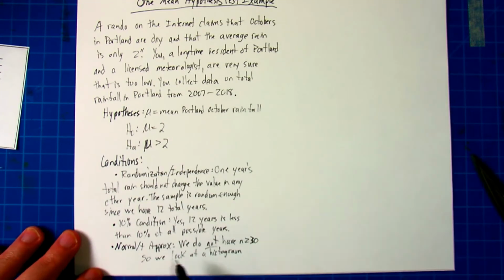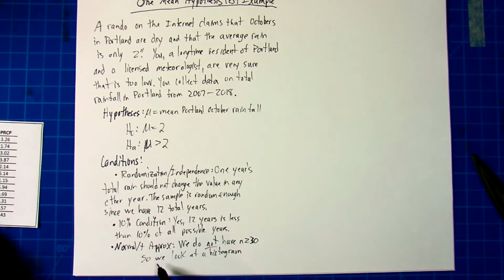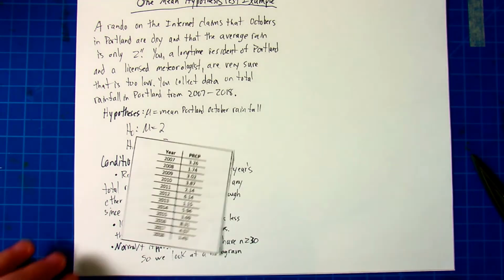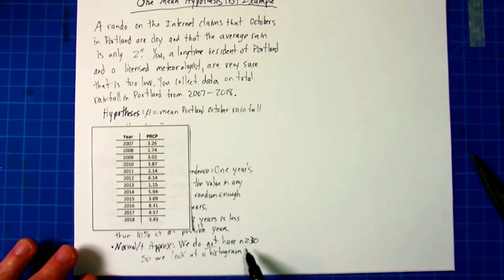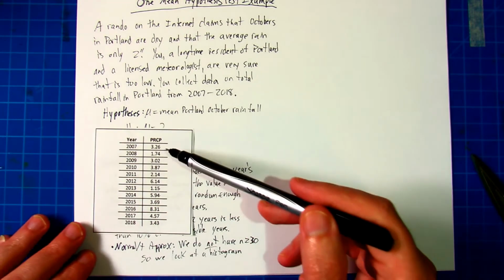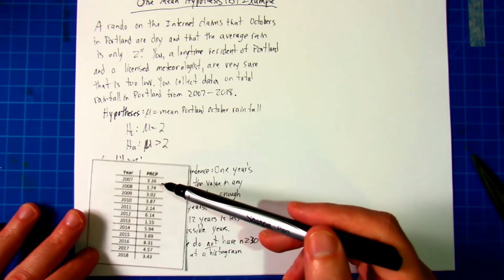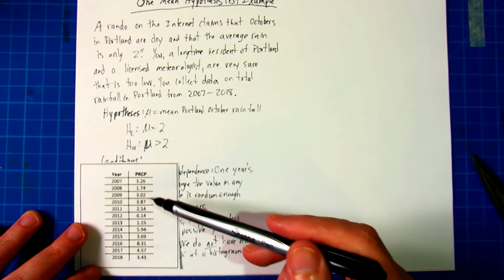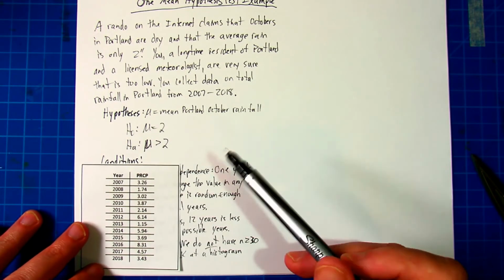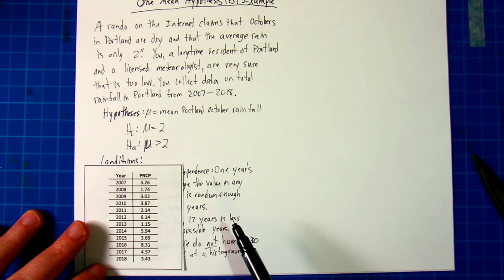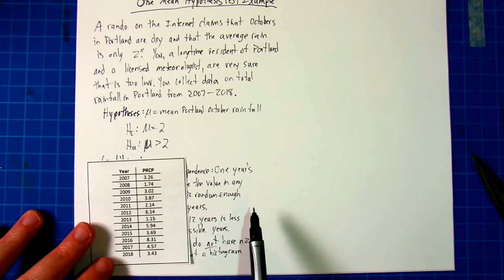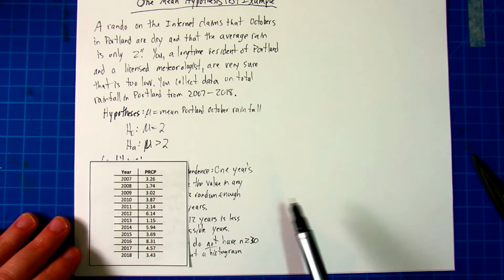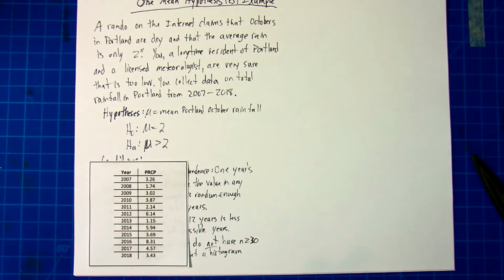For the last condition, the normal or t approximation condition I'm calling it, we do not have n greater than or equal to 30. We only have 12 values here. So since that's not met, we need to see, are these numbers taken from a phenomenon which follows a normal model? And we don't know for sure if total precipitation would be. We kind of think maybe it makes sense because some years would be a little higher, some years would be a little lower, but in general, maybe a lot of years are around the same. But with a sample size of 12, it's hard to tell.